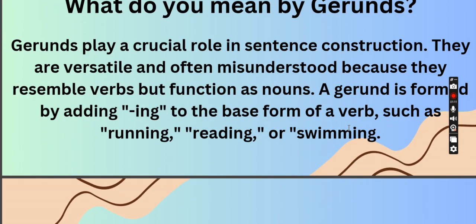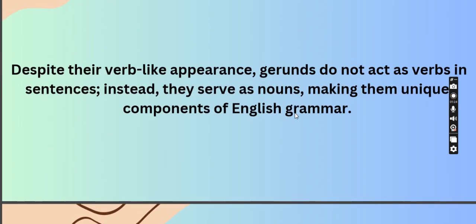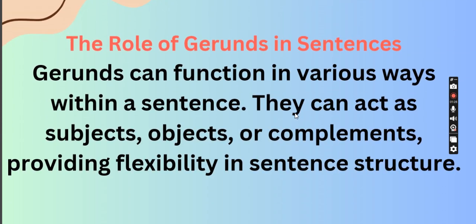It plays a crucial role in sentence construction. A gerund is a form of a verb made by adding ing to the base form of a verb, such as running, reading or swimming. The role of gerunds in sentences: a gerund can function in various ways within a sentence. They can act as subject, object or complements.